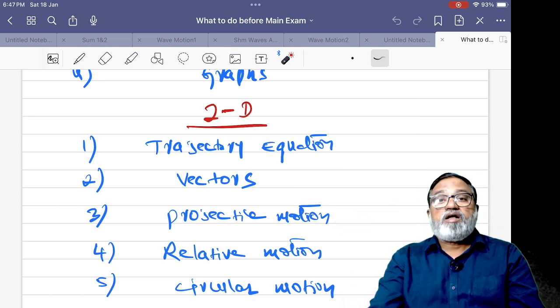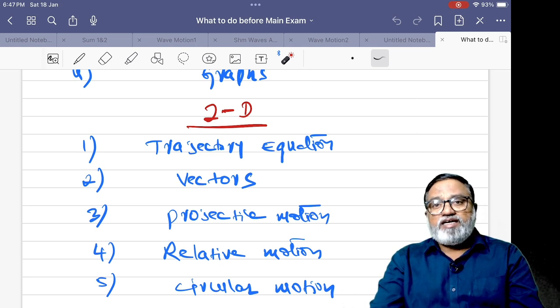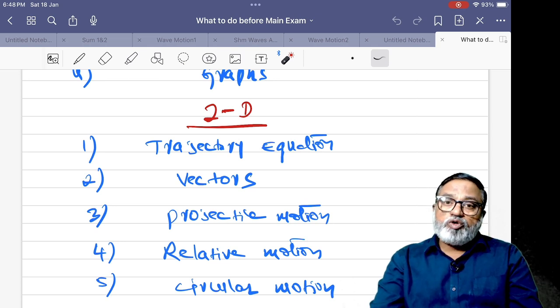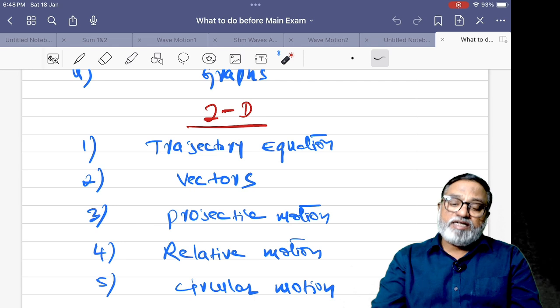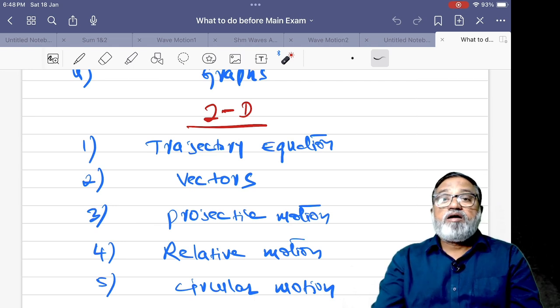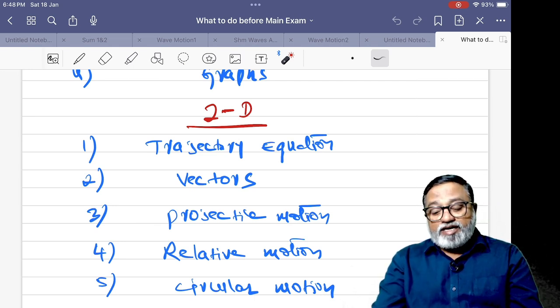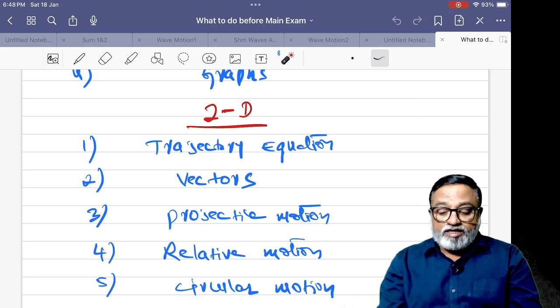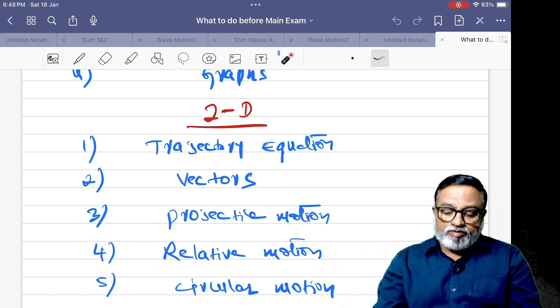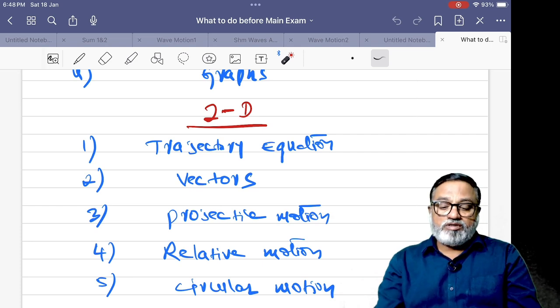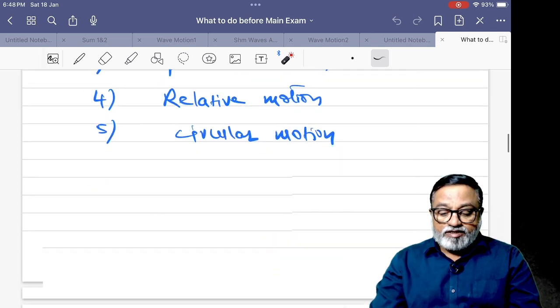Projectile motion here: maximum height, time of flight, range, equation of trajectory, y is equal to ax minus bx squared. If a and b are given, from that a and b, what is maximum height, time of flight, range, and the relation between maximum height and range, horizontal projectile. This is projectile motion. And relative motion, river-boat problems, rain-umbrella problems, and circular motion. This is under two dimensional.